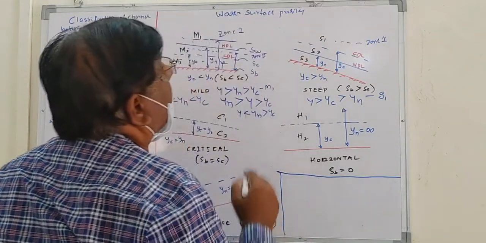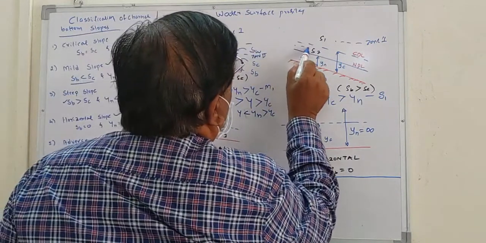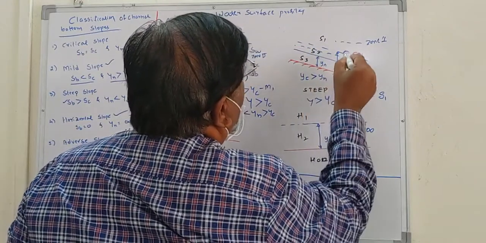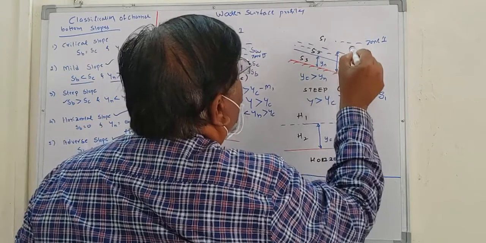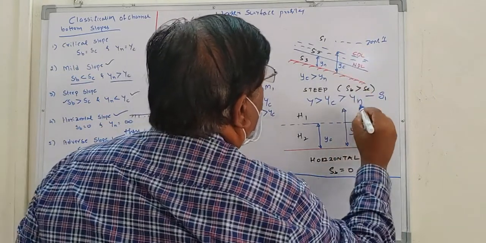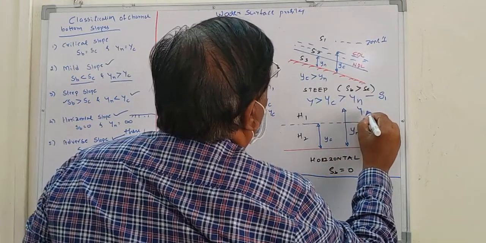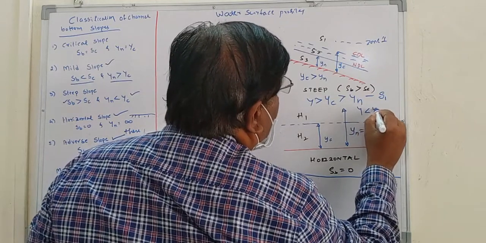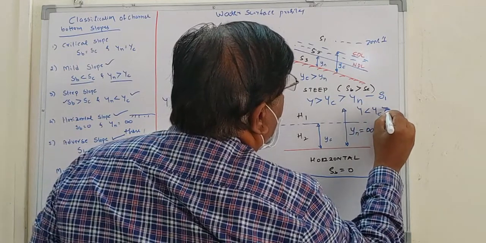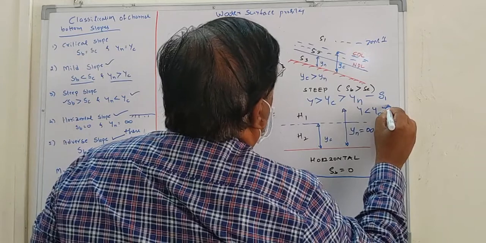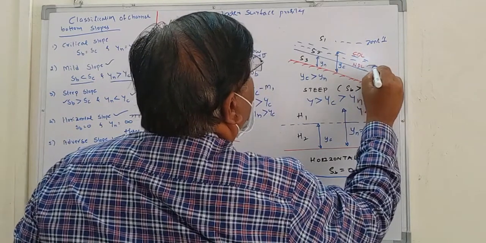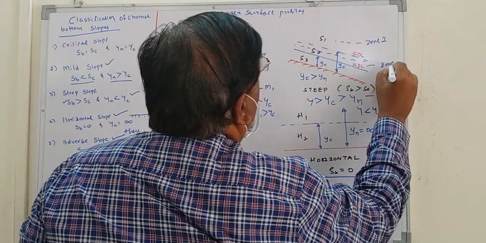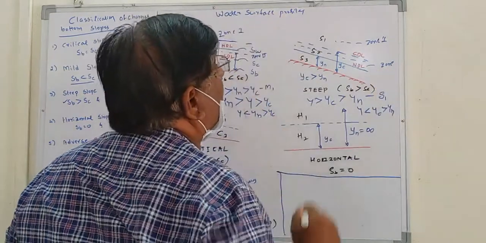If the depth of flow lies below the critical depth and greater than the normal depth, that is y less than yc and greater than yn, then this water surface profile lies in zone 2.